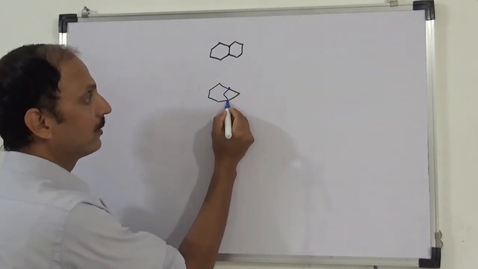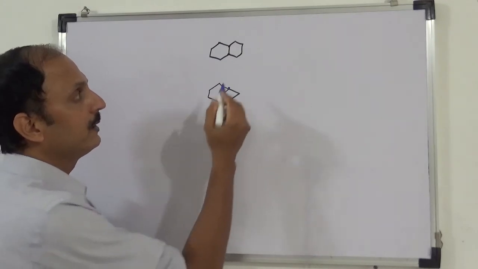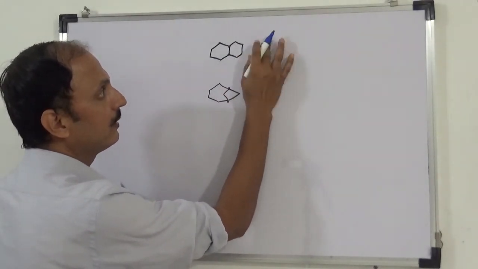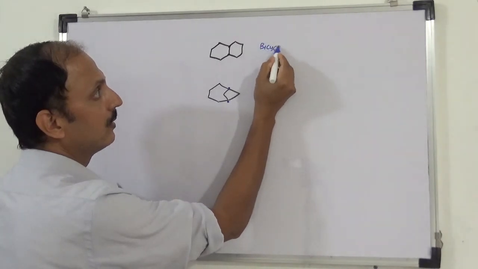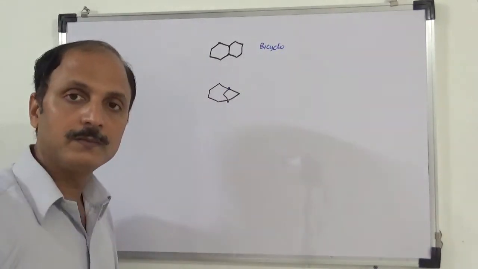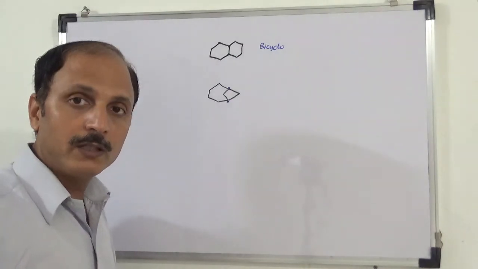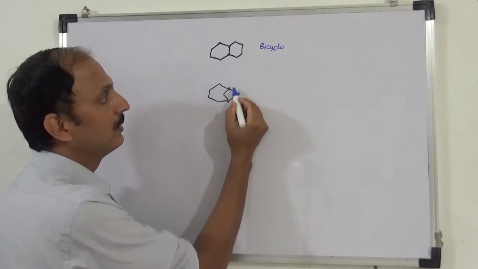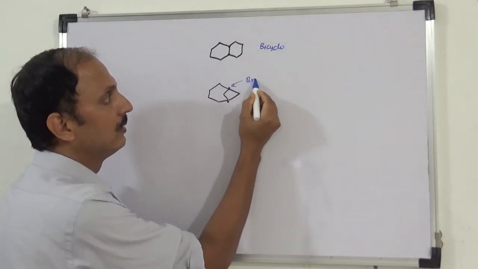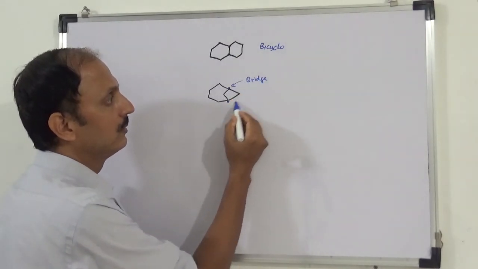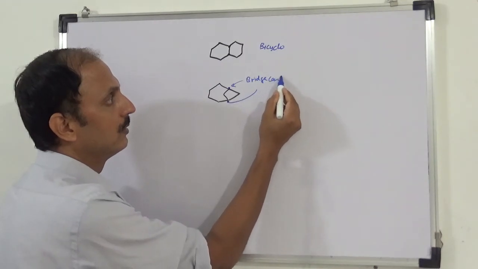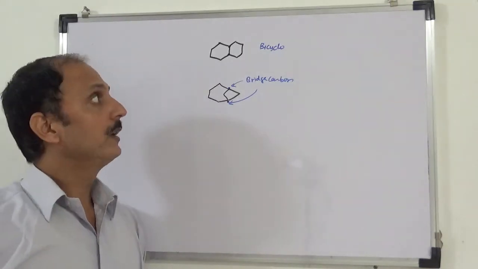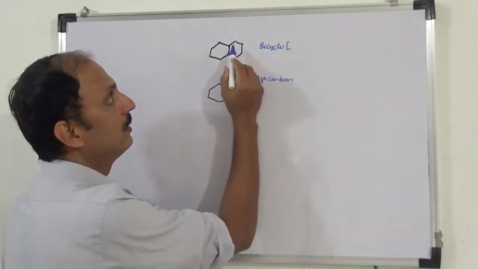this one, this one. How do we name this? So bicyclo we write, bicyclo is a prefix. Then we give the numbering. Numbering always start from the bridge. It is called bridge carbon. This is called bridge carbon. This is called bridge carbon. Okay, so it's a bicyclo.